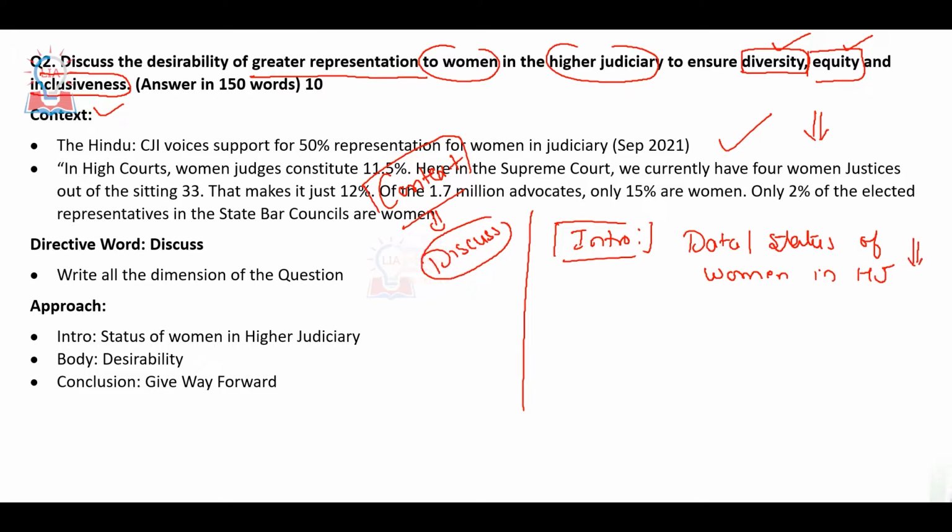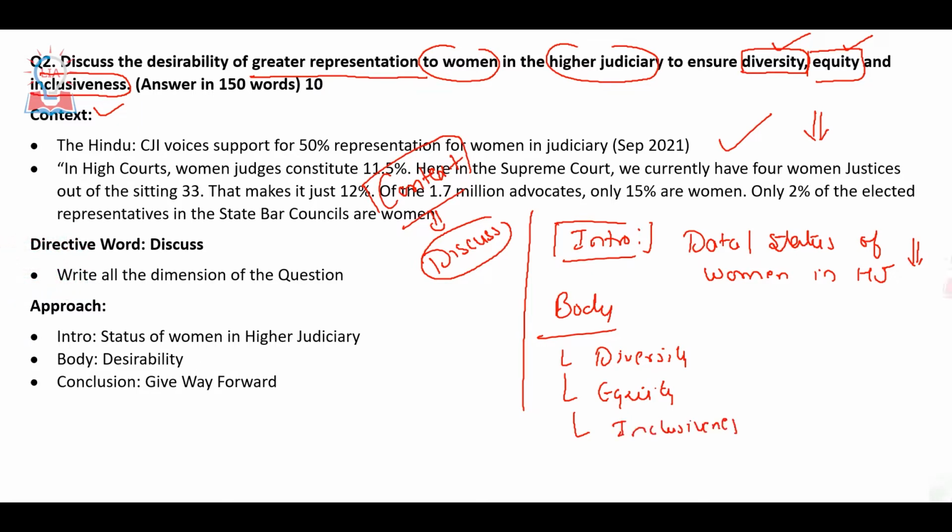That's why we have to increase participation of women, because of the following reasons. In the body, write its significance: how it helps to bring diversity, how it helps to bring equity, and how it helps to bring inclusiveness.